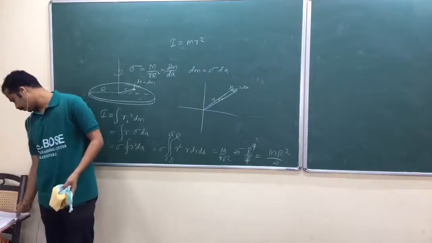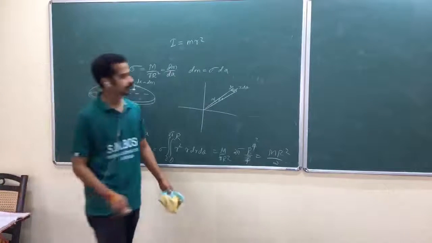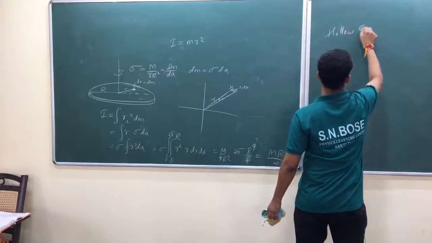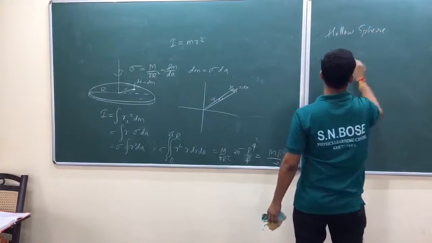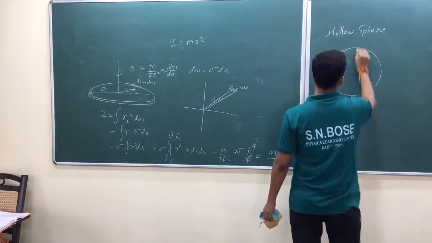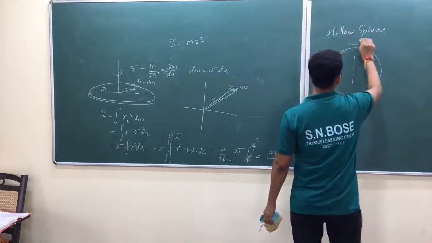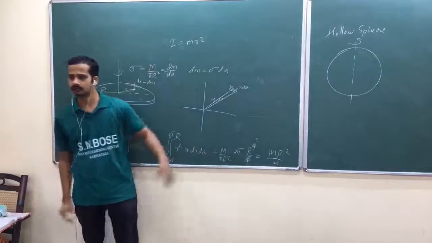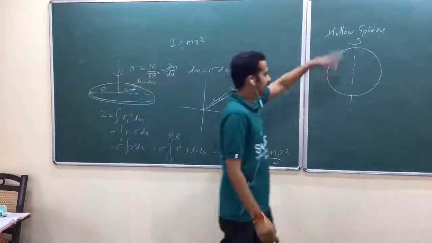Now you can go for sphere, hollow sphere. Is that okay? Hollow sphere, again, moment of inertia about an axis passing through its very center as a diameter.